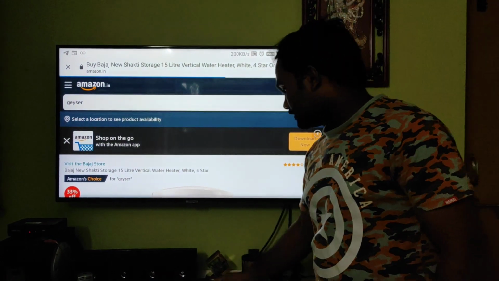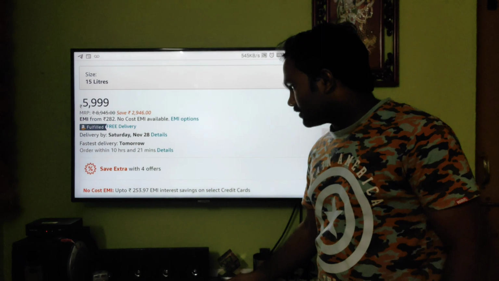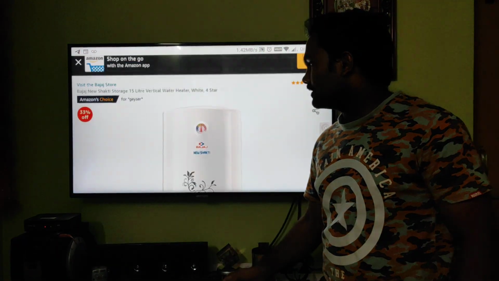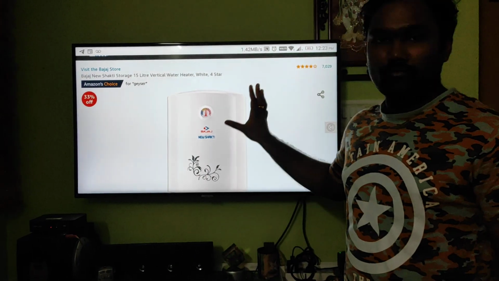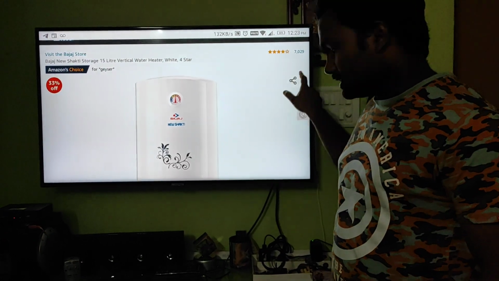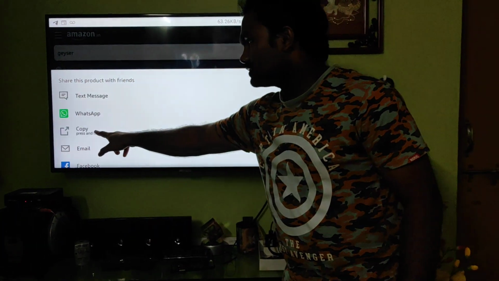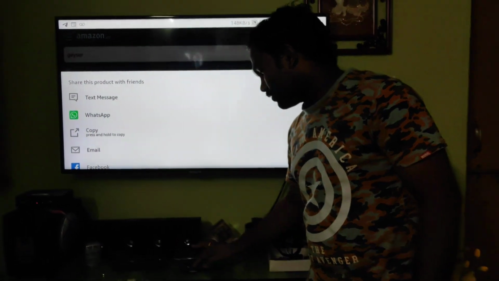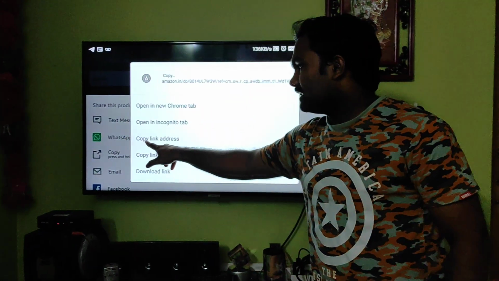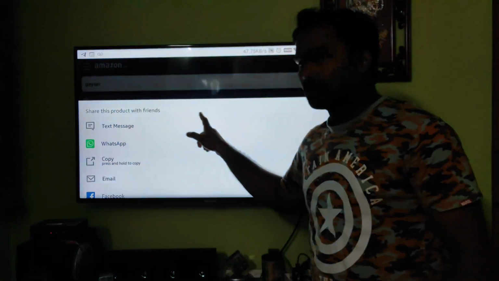After going through all these things and everything is fine, if you feel that this is your final and desired product, then you just click on the share button. This is the share button. When you tap on it, you will get a copy option. Press and hold that copy button, because we have to copy the link address of the item. So I am just selecting the third option.